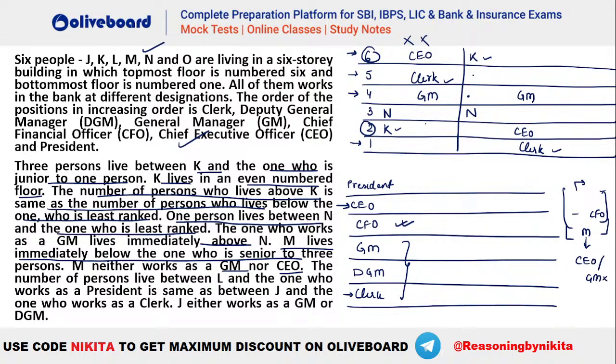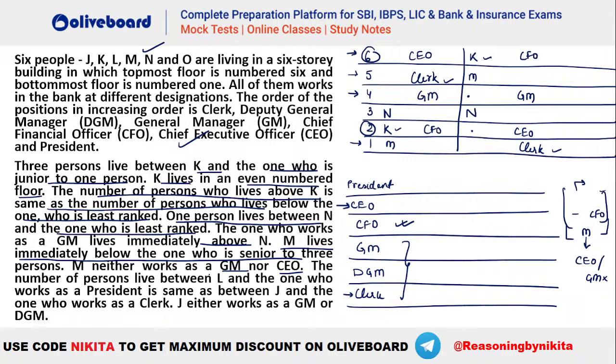ओके, अब फर्स्ट वाले केस में देखो, where should we place your M? Let's see. Okay, so let's say if you place your M at this particular position, right? So he is immediately below CFO, not possible. M cannot be your GM, so the only possibility will be M here or at position number 1, है ना? So you can see M will be this person and here your CFO will be your K, isn't it? In this particular case, where should we have your M? You can see the only possibility, because M cannot be your CEO or GM, M will be this person and he is immediately below your CFO will be here, है ना? So these will be the two cases.